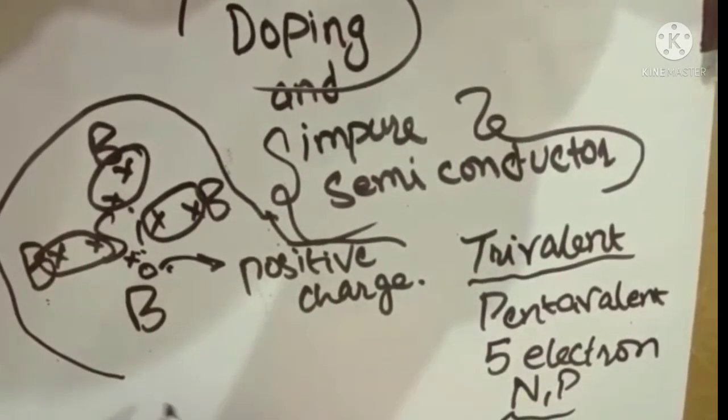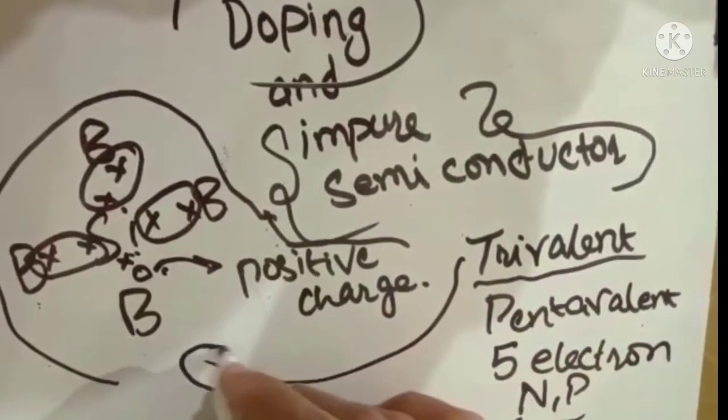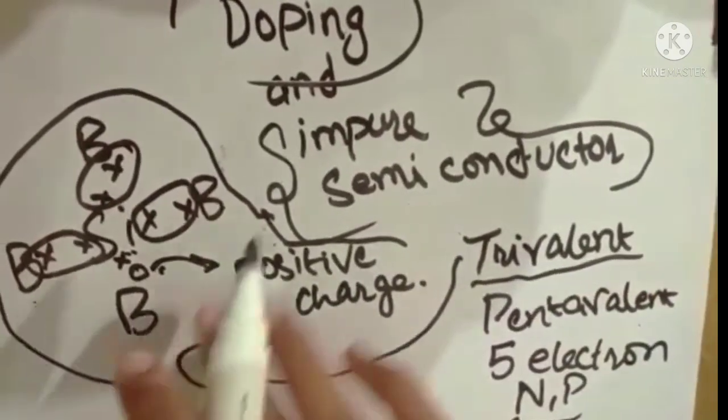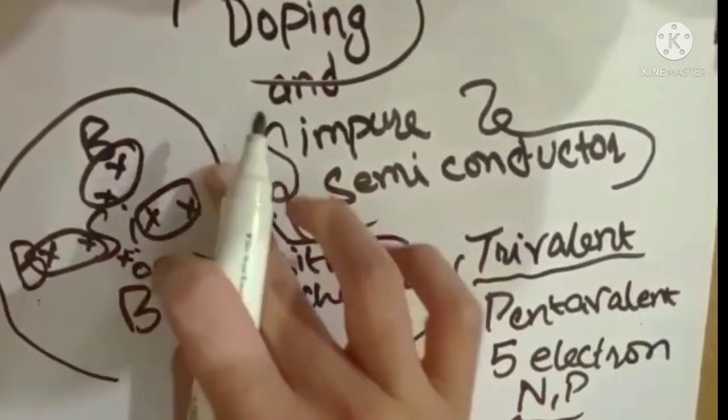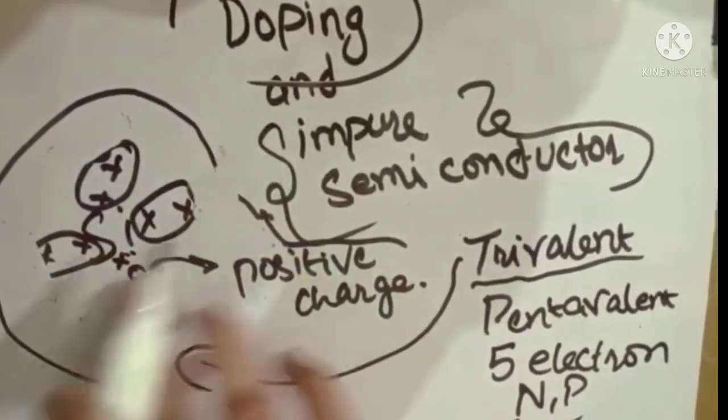Okay. So in this diagram we have drawn a trivalent atom. What if we use a pentavalent one? What is the difference between trivalent and pentavalent in this structure?